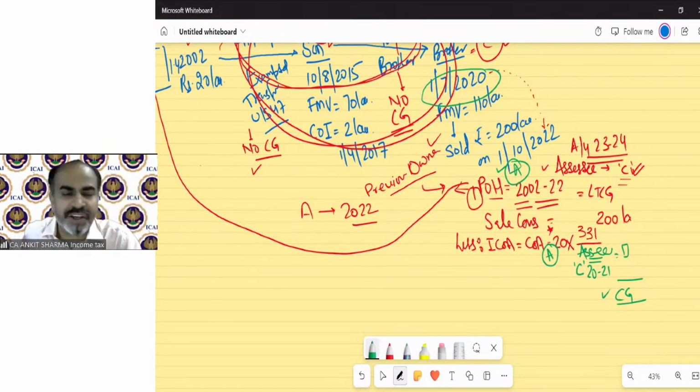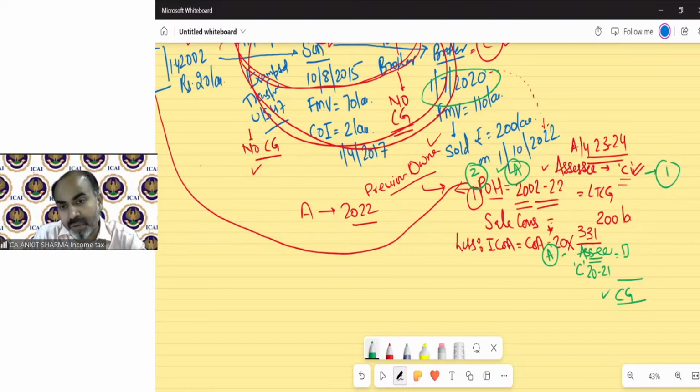I'll solve the question in detail, just trying to make you understand with this example what the concept of period of holding and cost of acquisition is. Remember always, the assessee will remain C. The person who got the money will remain the assessee always. Remember this point: in case of all 11 questions, the assessee will remain C. Then the period of holding will always be taken from the point of view of the previous owner. Remember, this is the second important concept in these kinds of 11 questions.